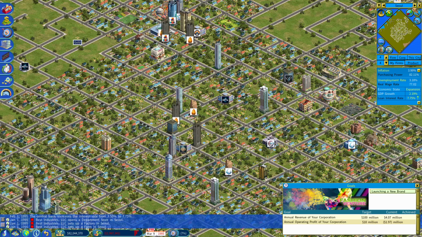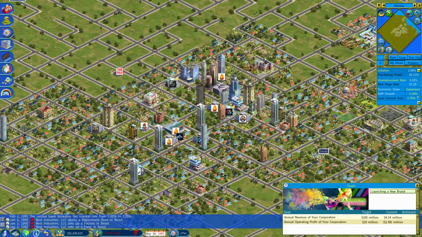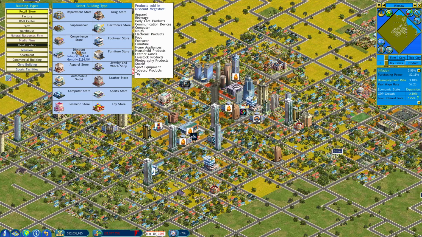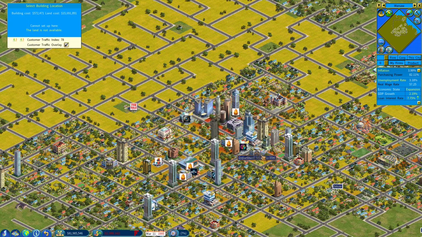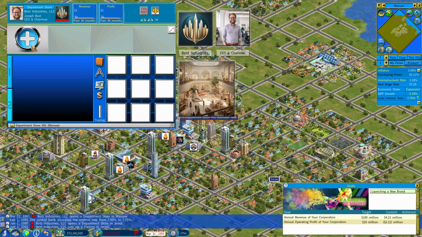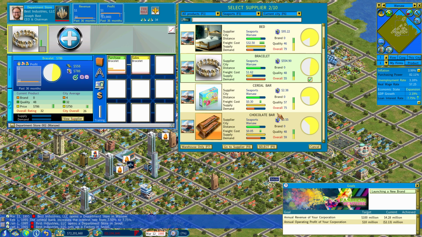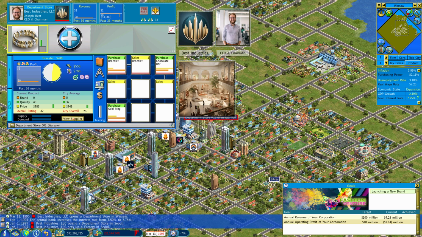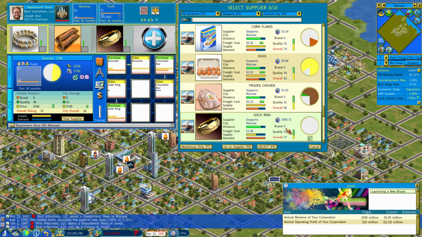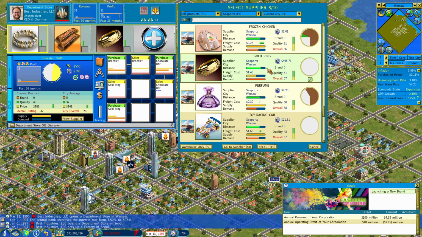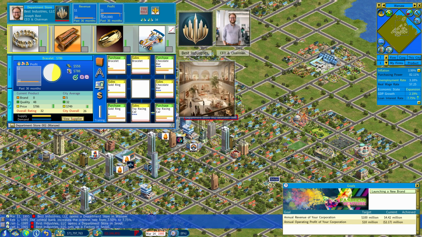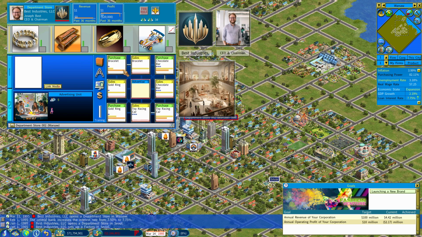Yeah, I mean, we could set up in all the other cities as well. Just, like I said, you need money coming in. So let's do the same thing. Seaports in the current city. Anything. Bracelets have high demand. Chocolate bars, although they've got terrible gold rings. Toy racing car looks fine. Okay. And same deal, advertising.